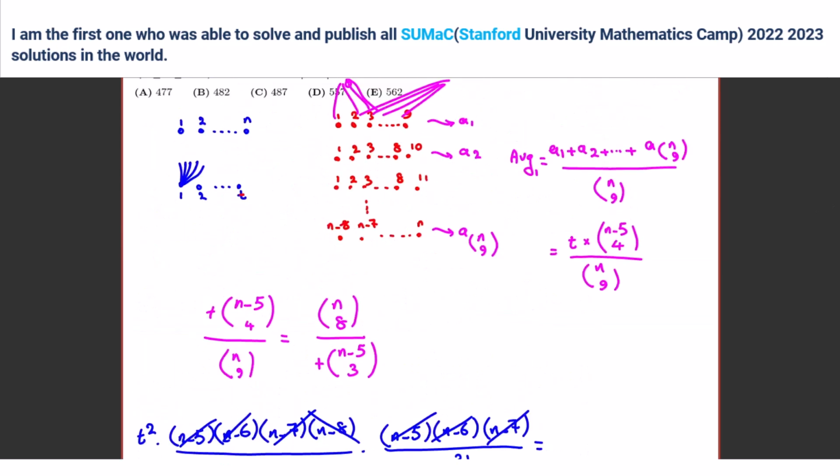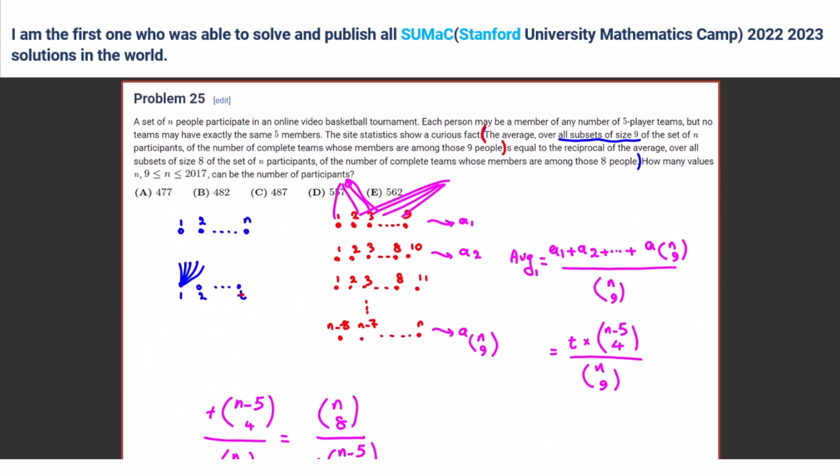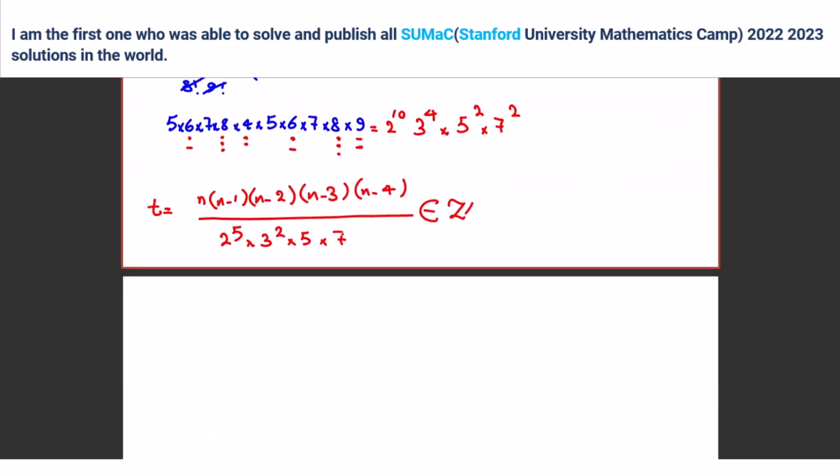And let's see the choices. Okay, for how many values of n at least 92,017. Because we have 5 consecutive numbers, we can relate t to what? Mods? Choose function?